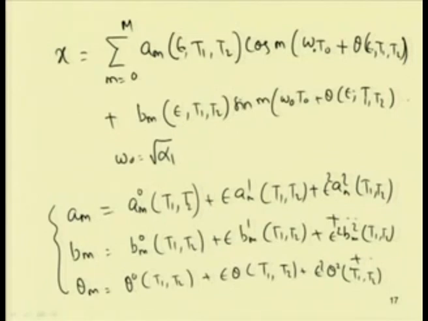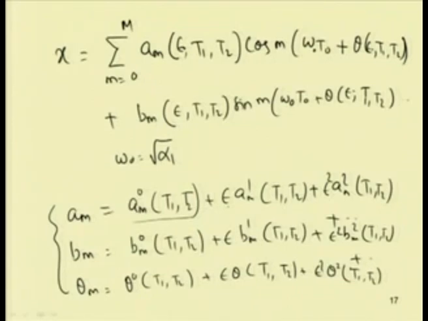In contrast to the method of multiple scales, where we have taken only this term, Am was only Am0, a function of T1 and T2. Similarly, Bm is a function of T1 and T2 and theta m is a constant. Here we are taking Am, Bm and theta m as functions using this bookkeeping parameter epsilon.